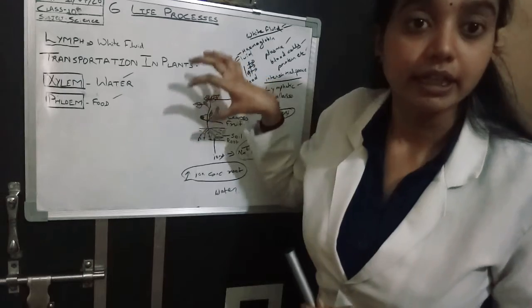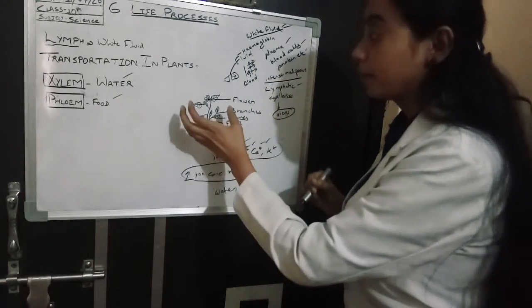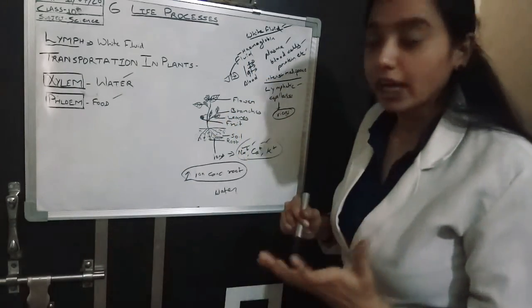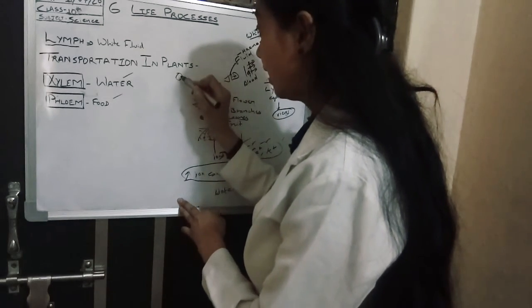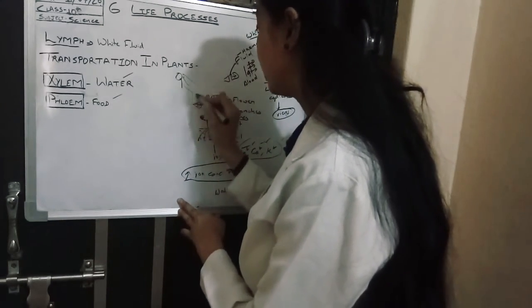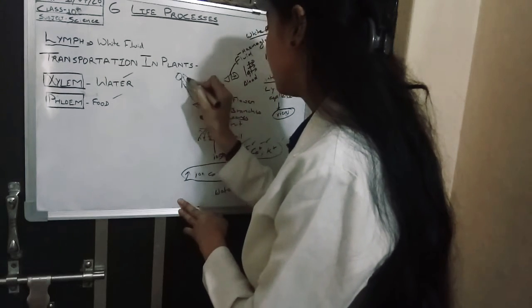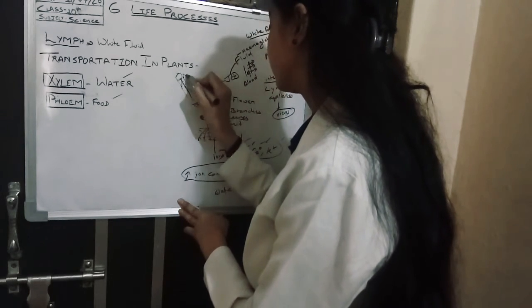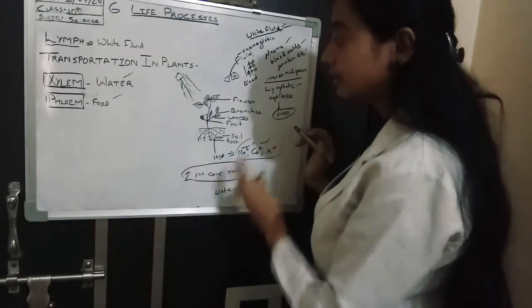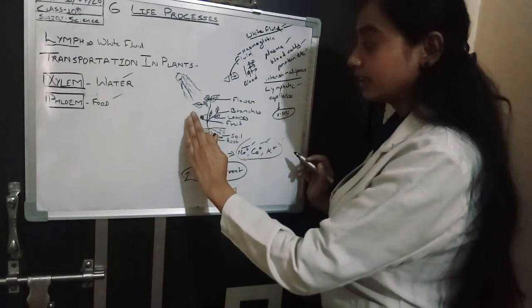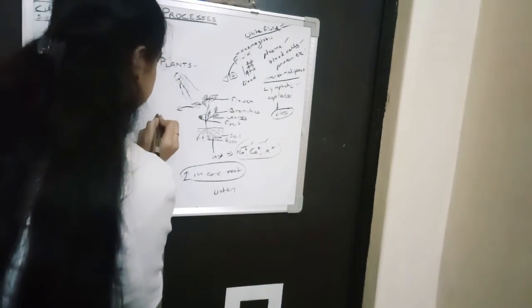In the upper part there is a pressure at work. What kind of pressure is this? Suppose here is the sun and sunlight is falling on this plant, so there is an increase in temperature. In leaves there is presence of what? Stomata.